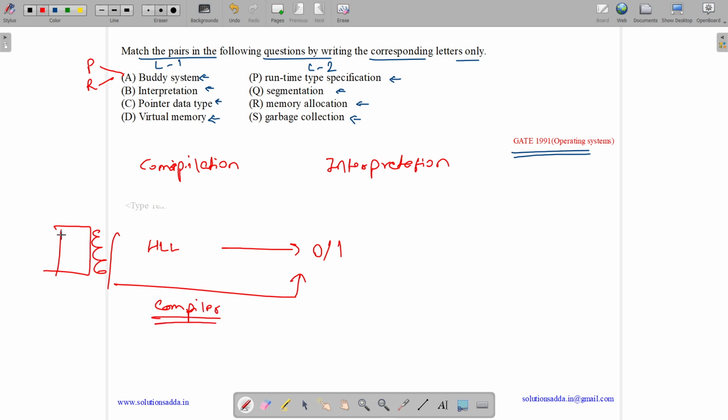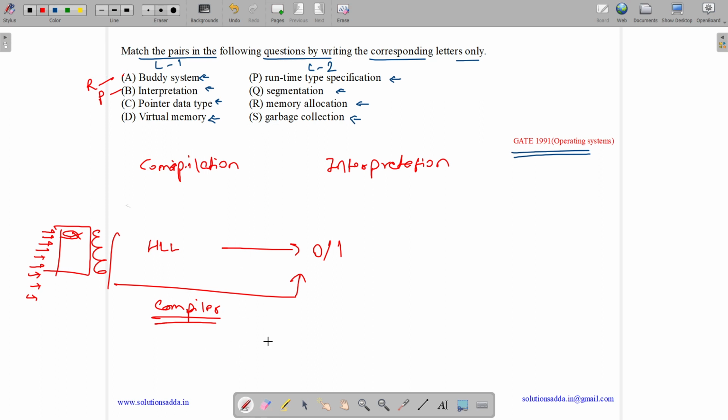And in interpretation, we scan the lines of a program one by one and convert each line into its equivalent machine code and check for errors. So it's basically done at runtime. So interpretation is basically mapped to runtime, which is option P. So here we can easily see that B is mapped to option P, so A is mapped to option R, memory allocation.